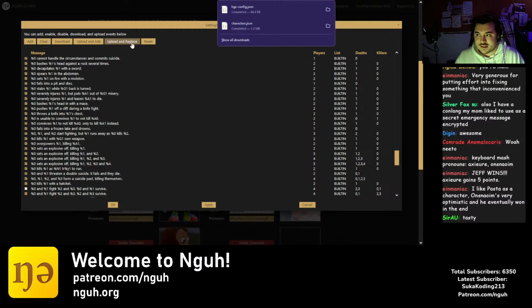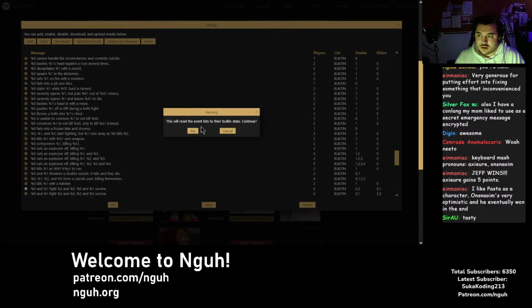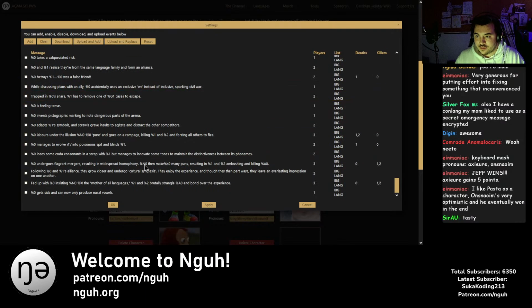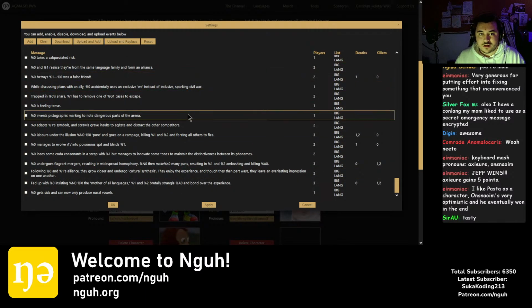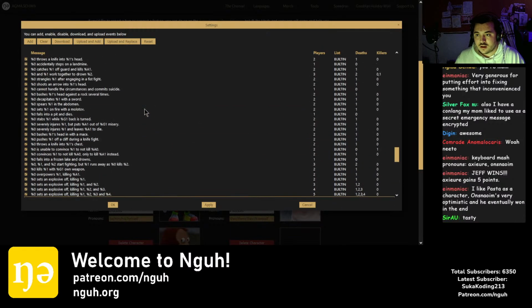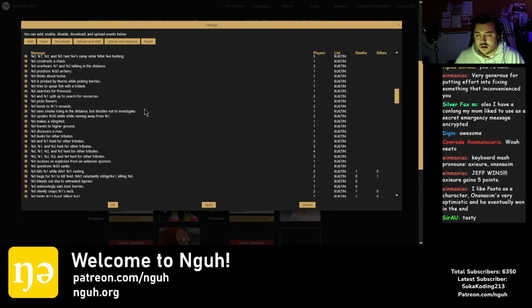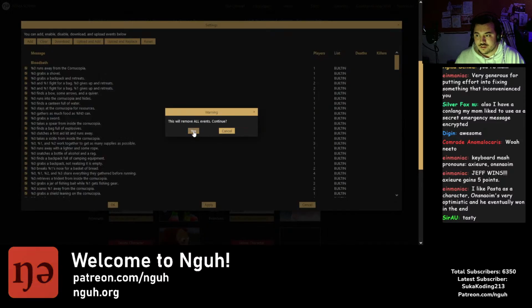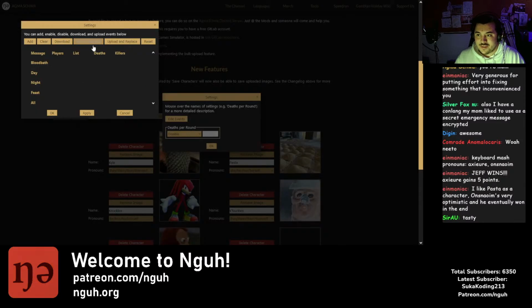The reset button will reset the event list to the built-in state. And then these should be disabled again. So that's how you can save, upload, and restore this. There's also clear, which does what you would expect. It removes all events, and then it's gone.